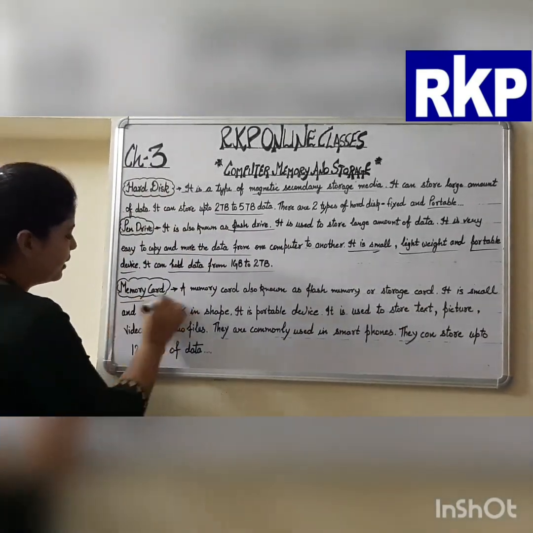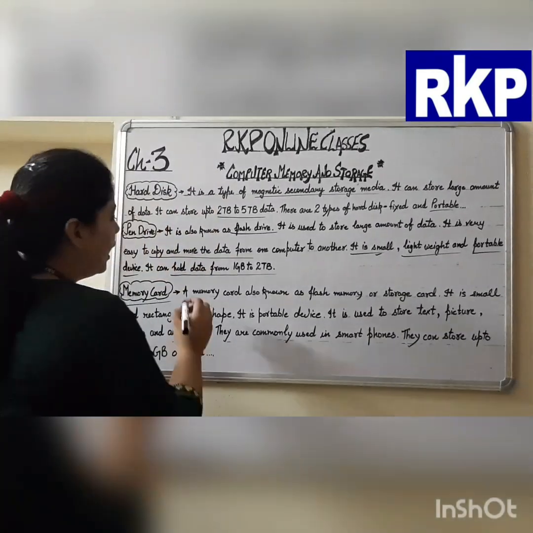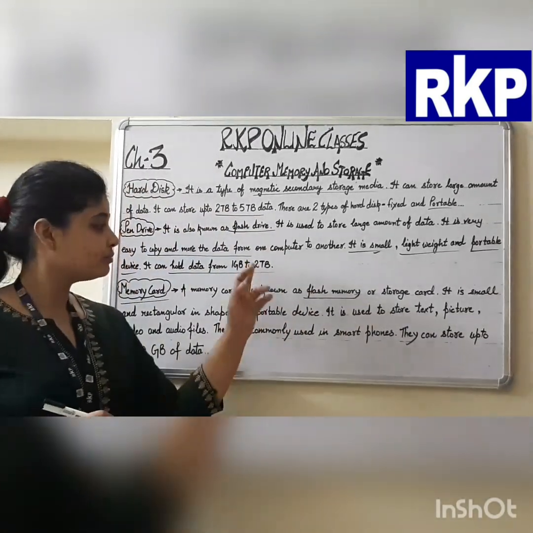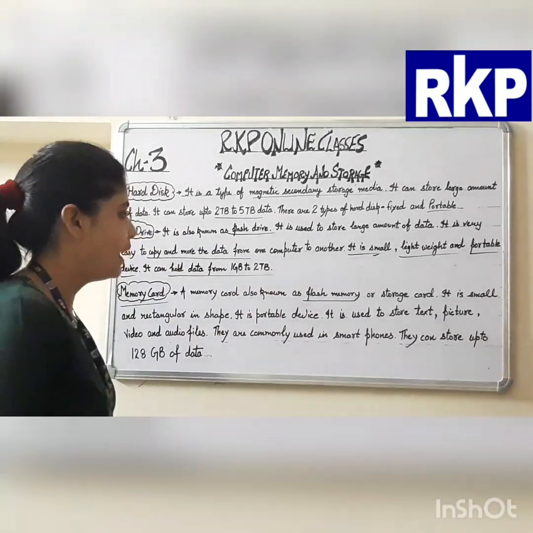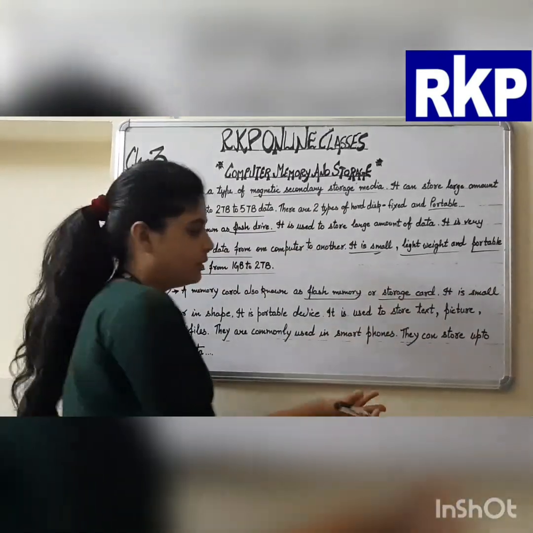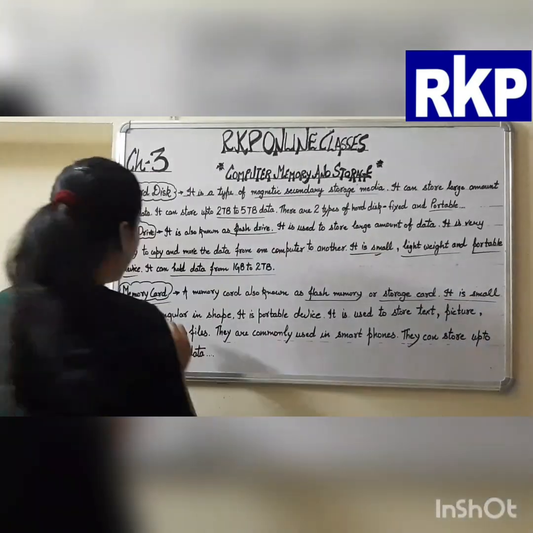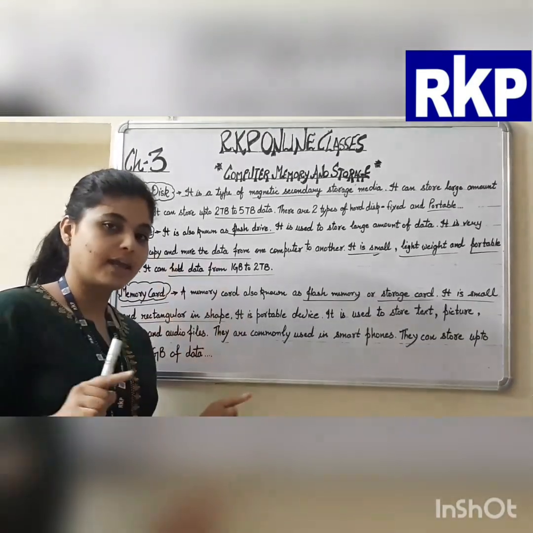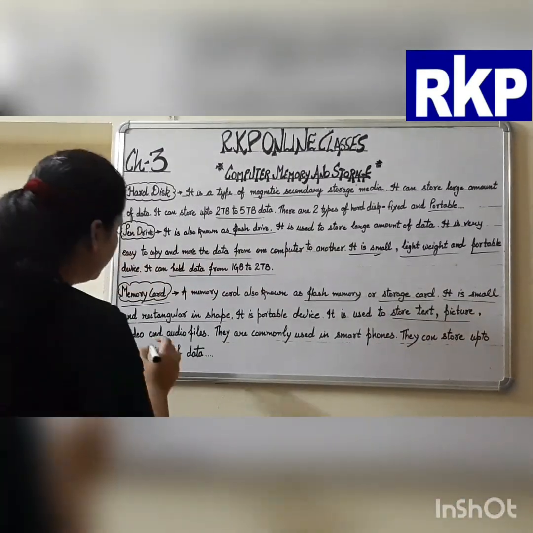Next is the memory card. A memory card is also a secondary storage device used to store the data. It is also known as flash memory. As I told you, flash memory means the data will be stored even in the absence of the power supply. It is also known as a storage card, meaning a card used to store data and information. It is small and rectangular in shape. It is used to store text, picture, video and audio files.